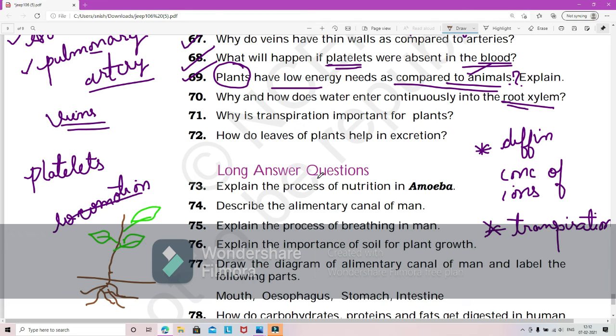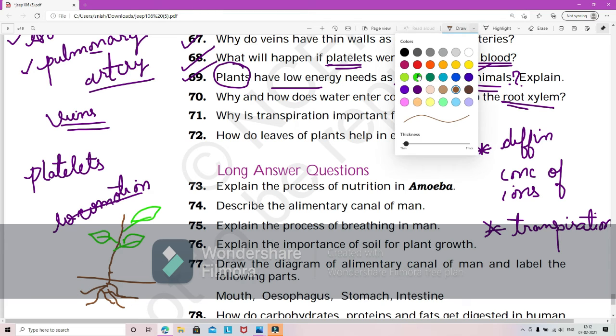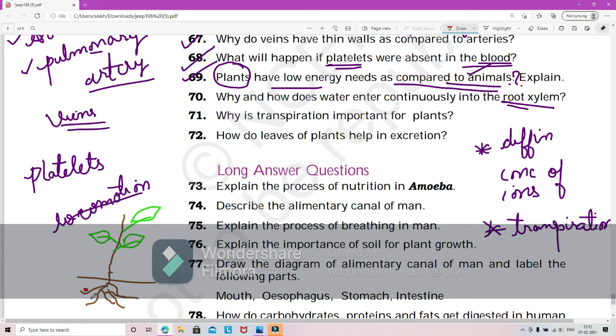So first, what happens is there is a difference in the concentration of ions in the root here. Because of the difference in concentration, the water around will enter into the roots, the first thing. In the lower branches, the water can enter easily because of this concentration difference. But some leaves will be at this point. In the case of tall trees, they might be here and here and there. So how will it reach? The main thing is because of transpiration.